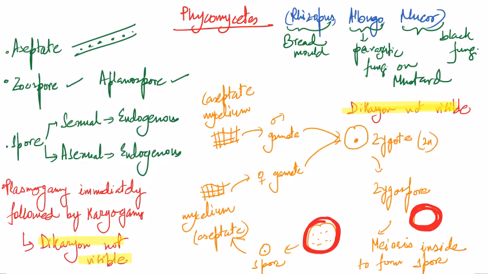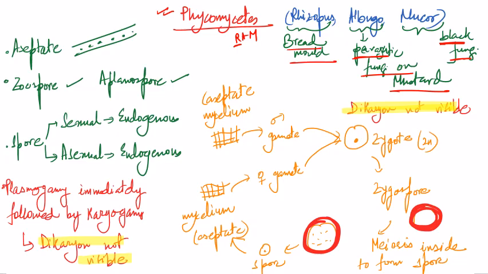So starting with the most primitive phylum, that is Phycomycetes, right? By now we should remember the examples. We know this trick, RAM. So R for Rhizopus, A for Albugo, M for Mucor. From Mucor we can get the disease called black fungus, which was very prevalent during the ending of COVID. So it is also called black fungi. Albugo is a parasitic fungus on mustard leaf, and Rhizopus is a bread mold.